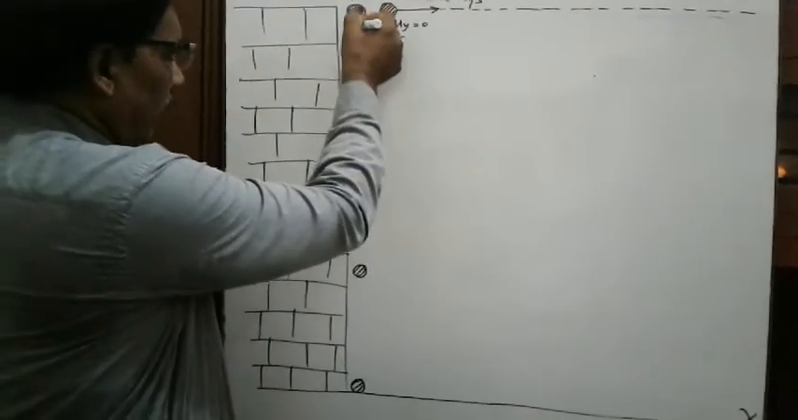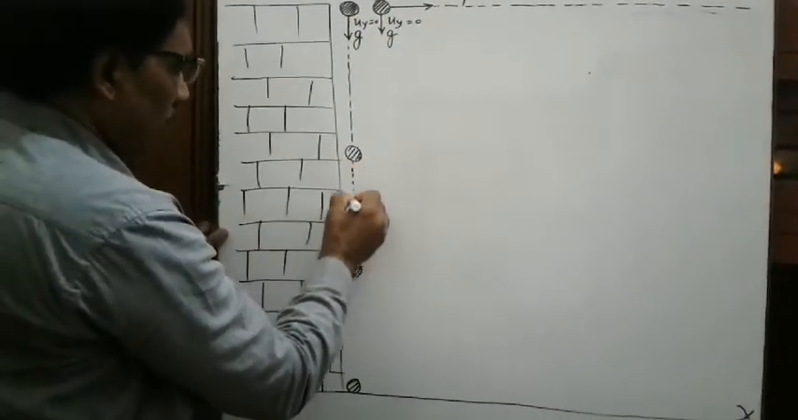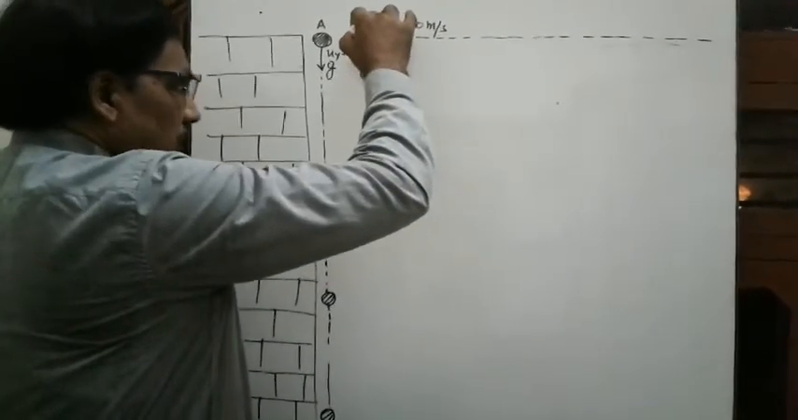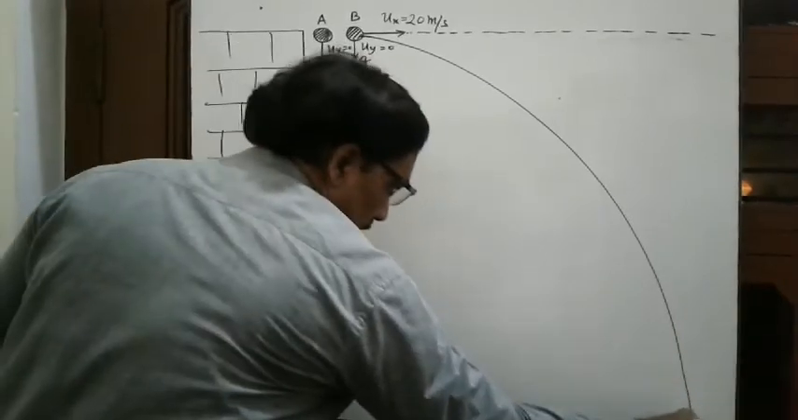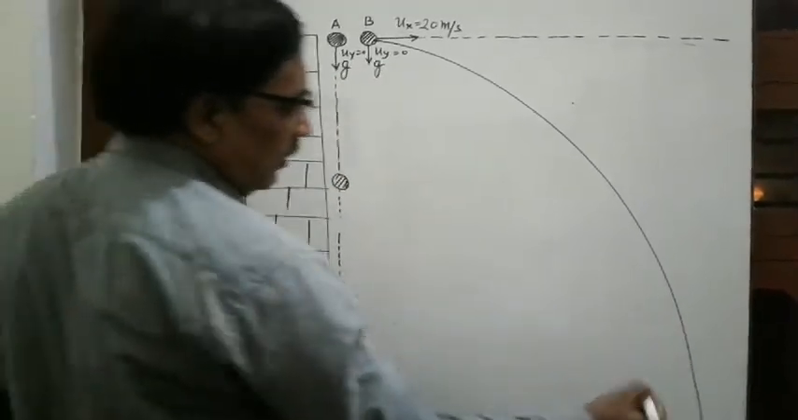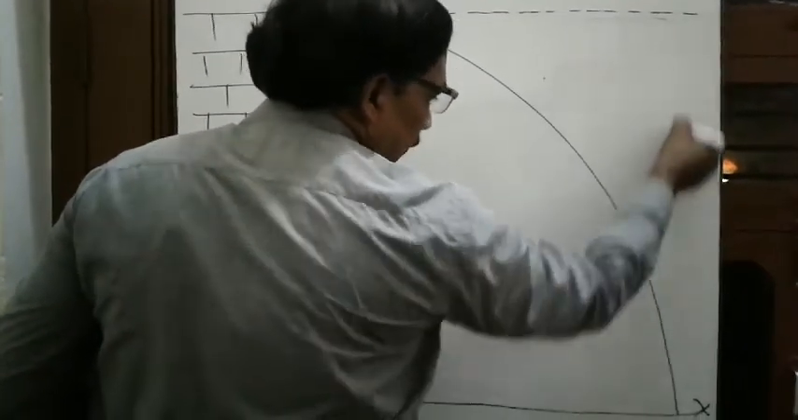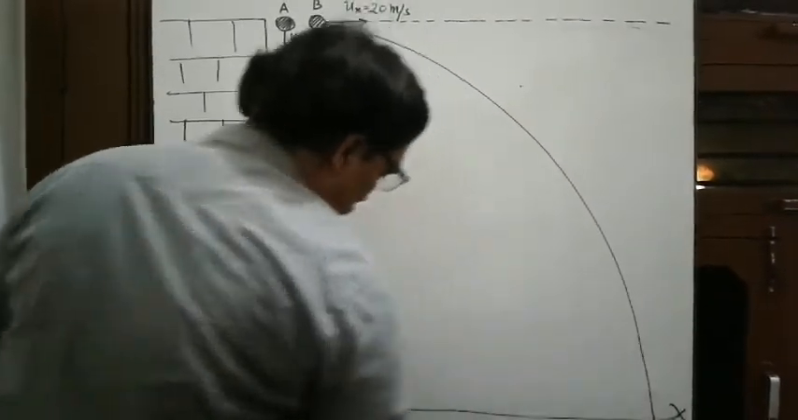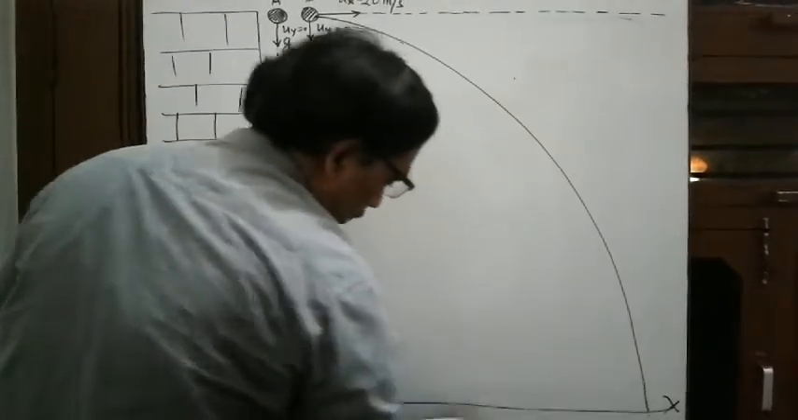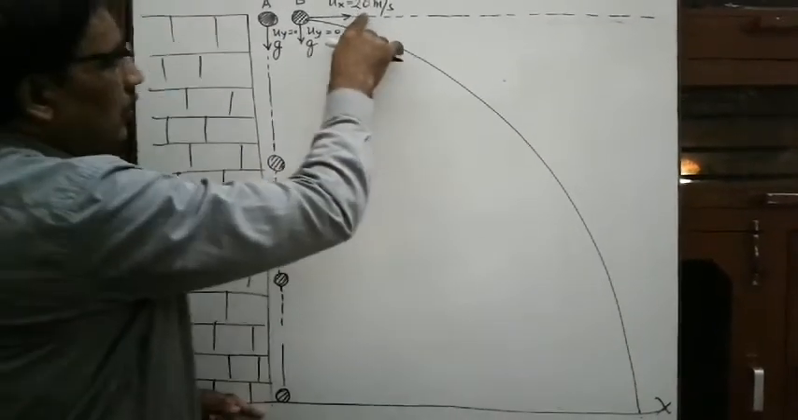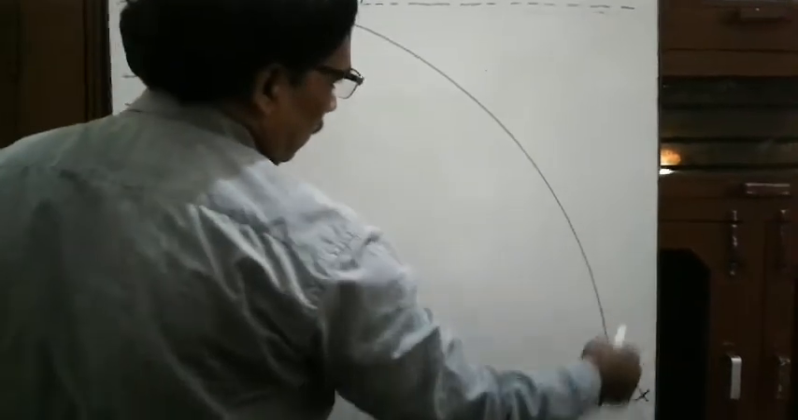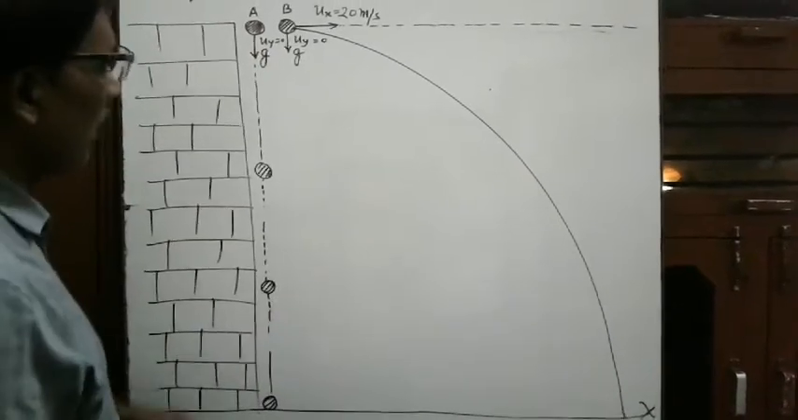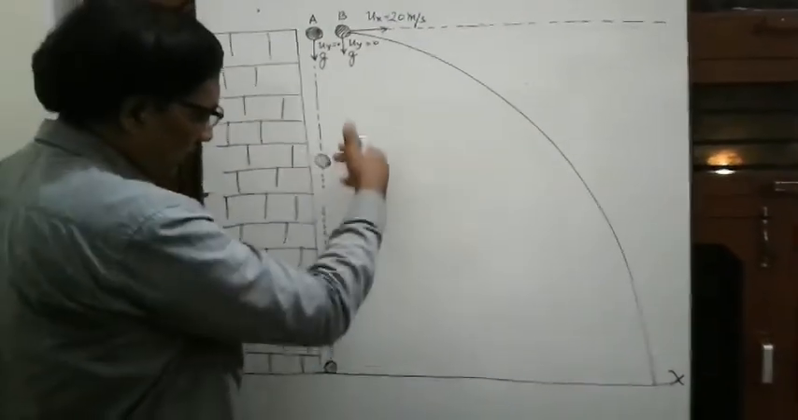Ball A follows this straight line. It comes along this path to the ground. And ball B follows a curve like this, and it comes here. It has covered this much vertical height, and the horizontal distance from here to here. The horizontal distance is covered by the horizontal velocity, and this vertical distance is traveled because of acceleration due to gravity. Velocity in the vertical direction goes on increasing.